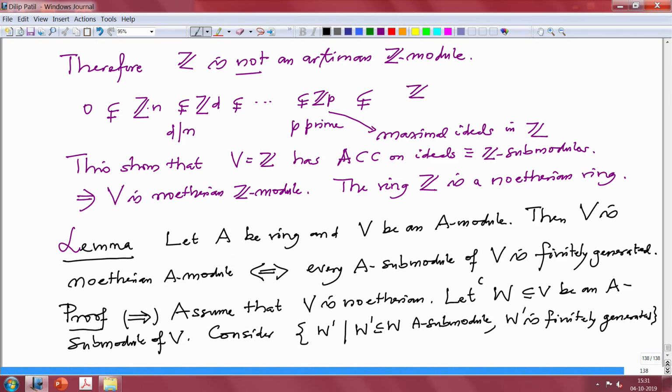So W definitely has a non-zero element. I simply take a submodule generated by any element of W. Actually, the 0 submodule is here, so I do not even have to assume this. Let us not assume unnecessary things. So clearly the 0 submodule is here, and I do not even need to assume that.